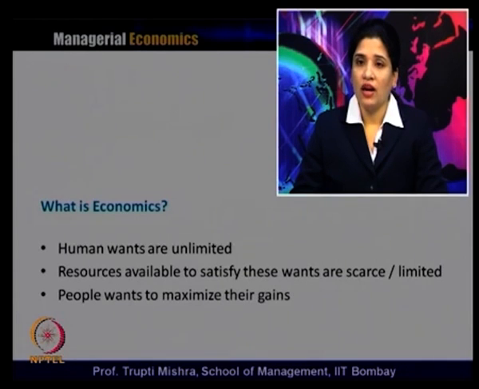Because we have a wish list of things we have to get or achieve in a specific time period, but wants never fully convert into satisfaction. Whatever the want and whatever we are doing, there is always a gap. So, wants are unlimited.